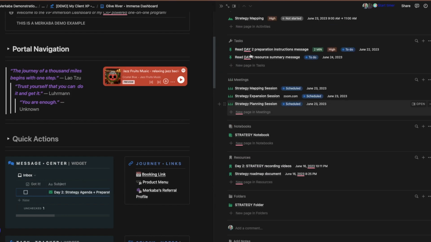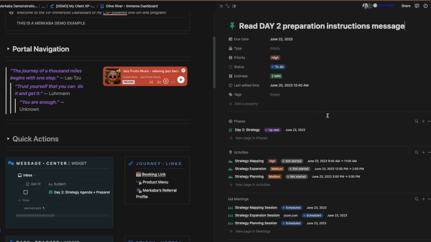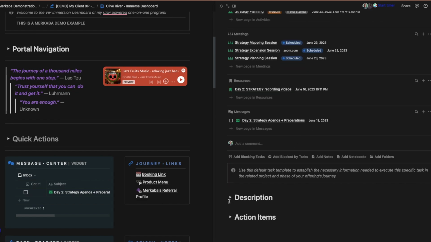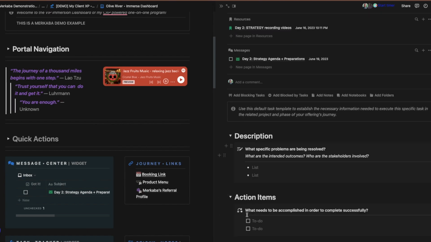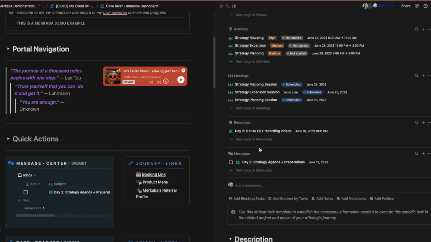I could just stay in this page and go right to that task that you built out for me, or go right to the meeting that you were referring to. And then I'm able to open up that task and see everything that's connected. I could go to the descriptions, I can go to the action items, and I could check off those things that you asked me to do. Right? So it's important that things are in one space. It will help keep you organized and will help keep your client organized.